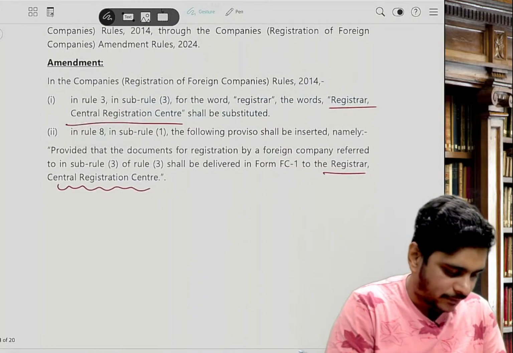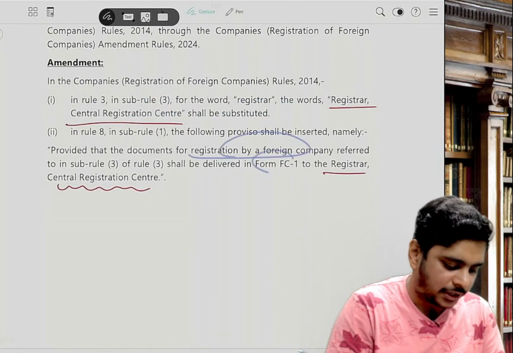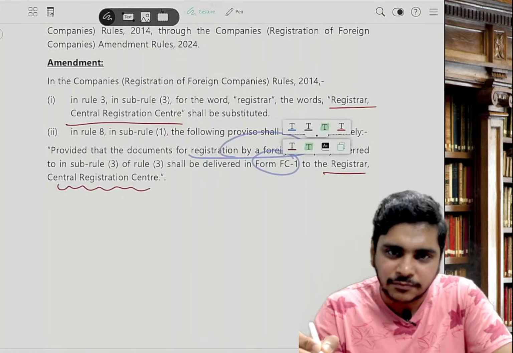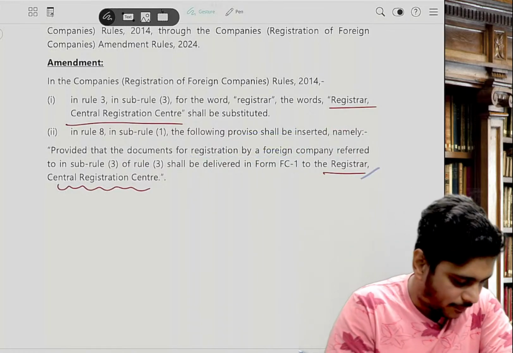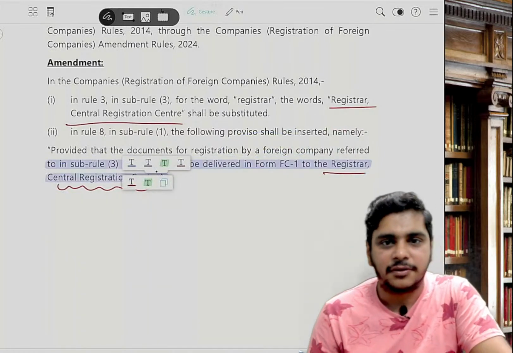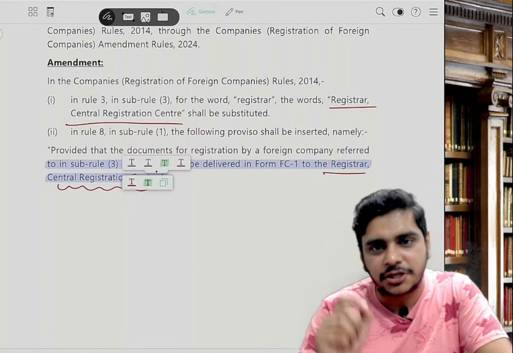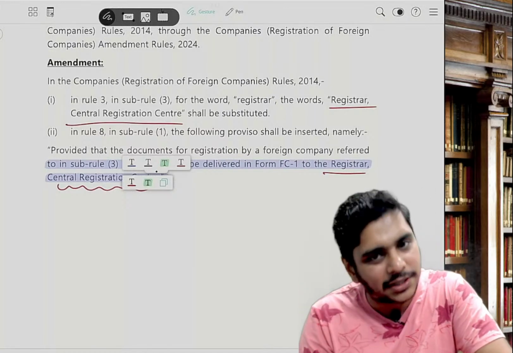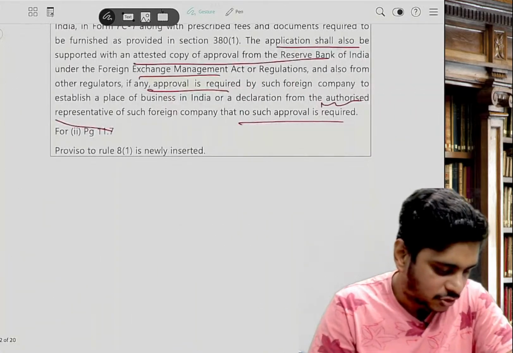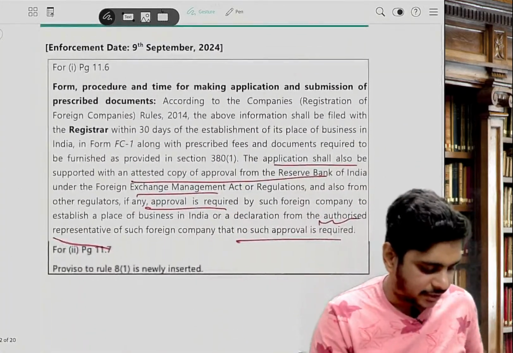So the documents for registration by foreign company shall be delivered in form number 1, FC1 to the ROC. Correct? ROC, comma, Central Registration Center. ROC, comma, Central Registration Center. Please make that change, and that's the only change. So wherever it was written just registrar, what are we writing here?